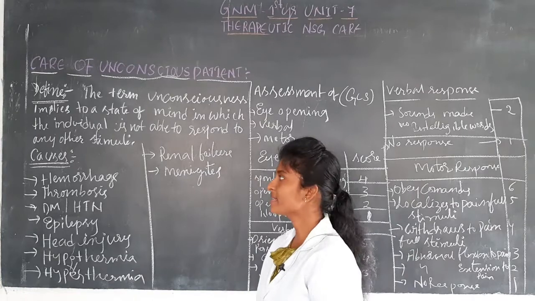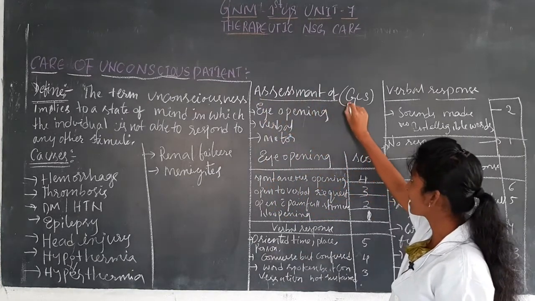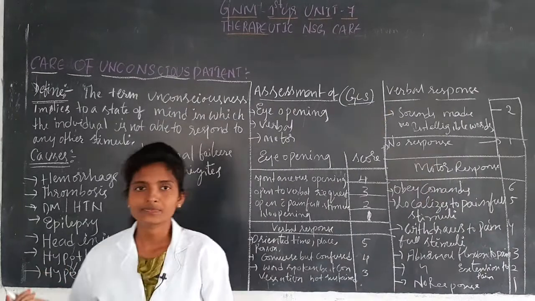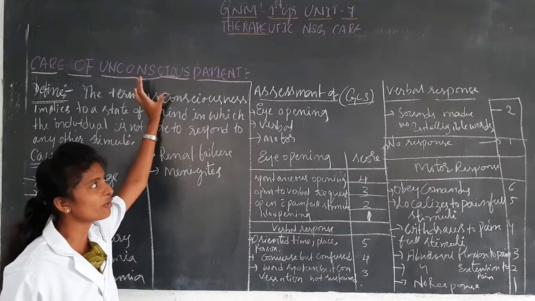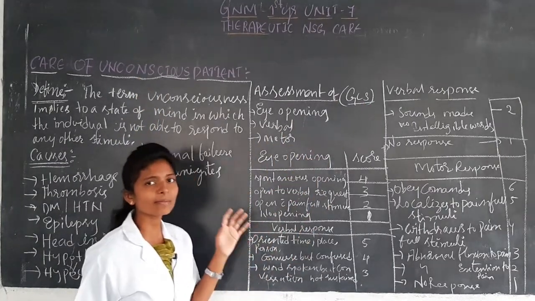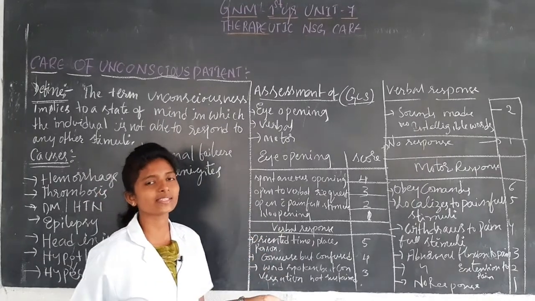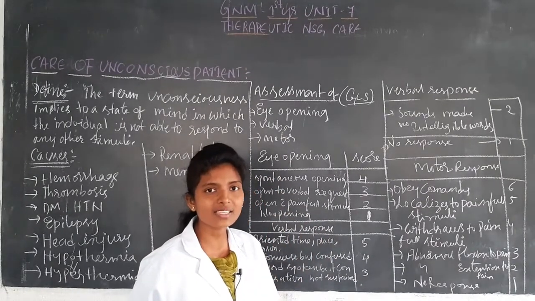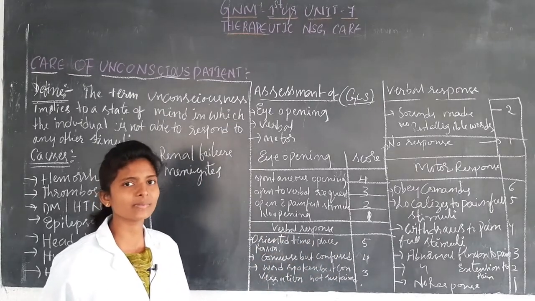Now we will see how they assess the Glasgow Coma Scale. In patients who have unconsciousness, they will use this Glasgow Coma Scale. What is the purpose of doing this, and how do they assess it? By assessing this, what can they identify, what are the results of the Glasgow Coma Scale? That we will see now.